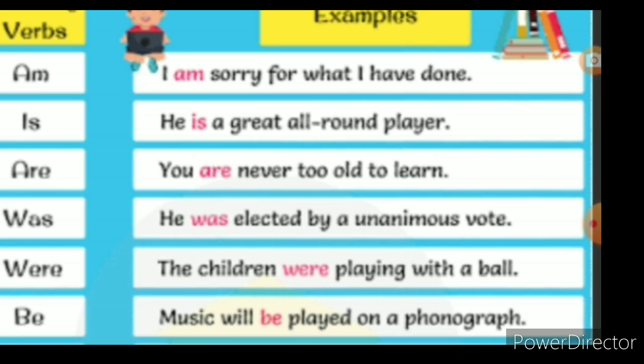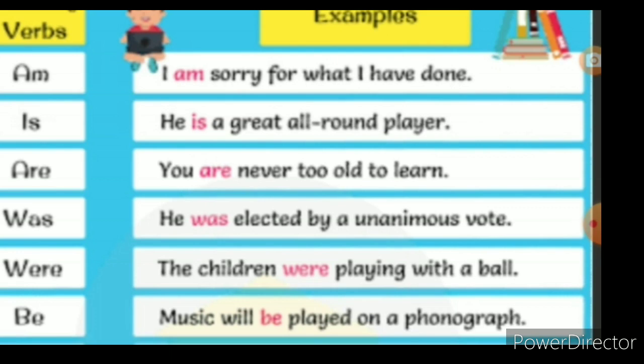See the next, is. He is a great all-round player. So using is, what verb is it? Yes, very good. This is the auxiliary verb or helping verb. And see the next word, are. You are never too old to learn. Are is what verb, students? Yes, very good. Helping verb or auxiliary verb.